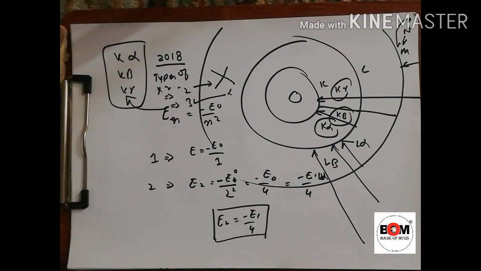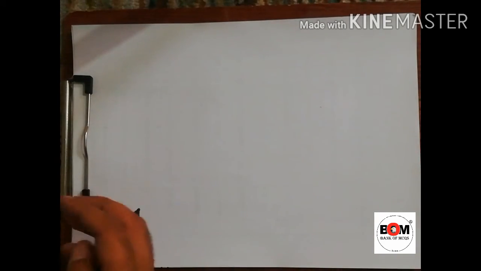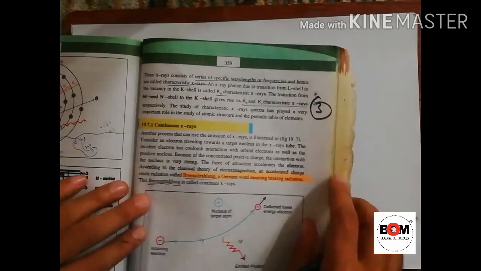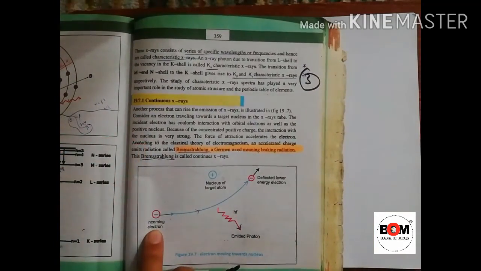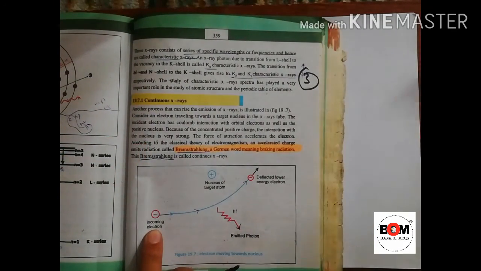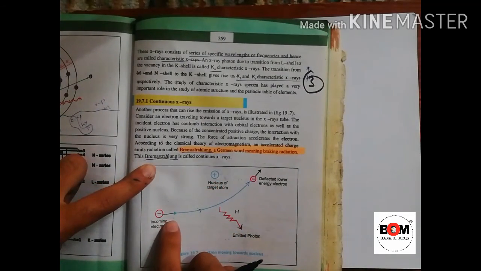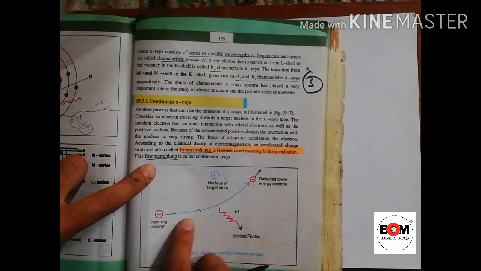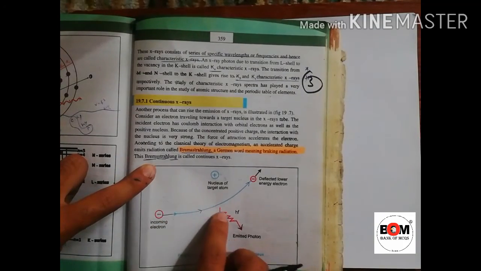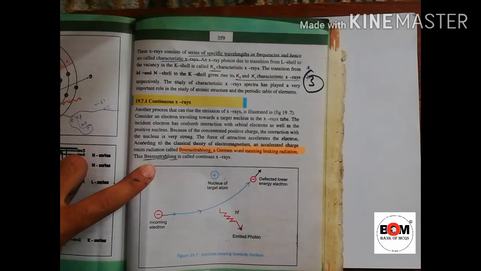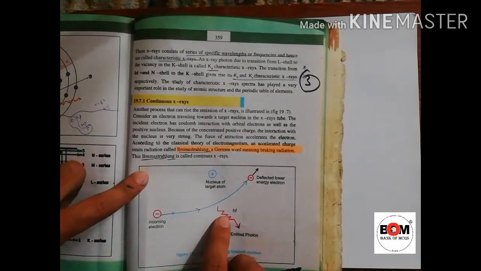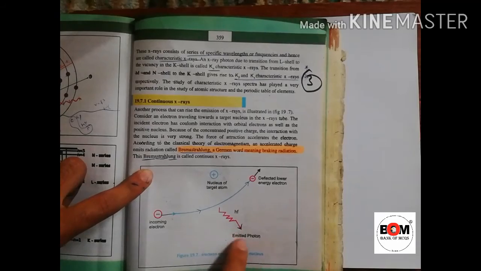The next is the last topic, then we will discuss the next chapter, or you will leave it as just a theory: what are continuous X-rays. So if this is the incoming electron and this is the nucleus, the attraction of the nucleus accelerates the charge, and this accelerated charge emits radiation. This is called braking radiation, and this radiation is called X-rays, continuous X-rays.